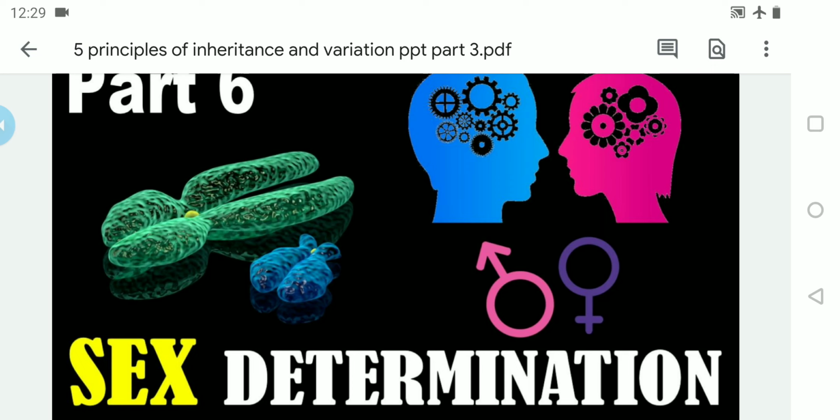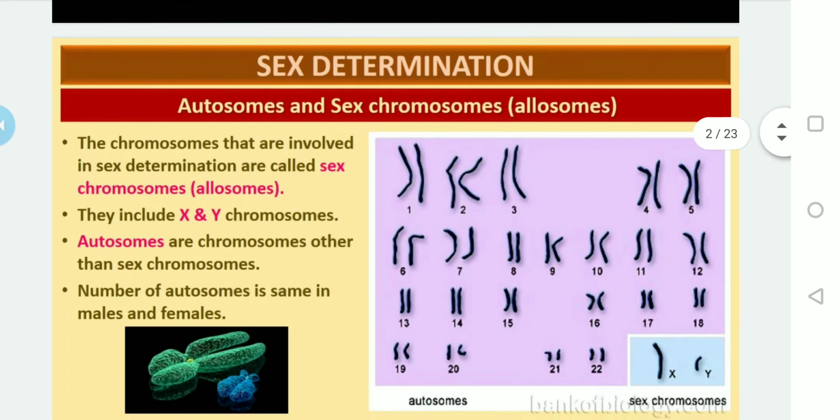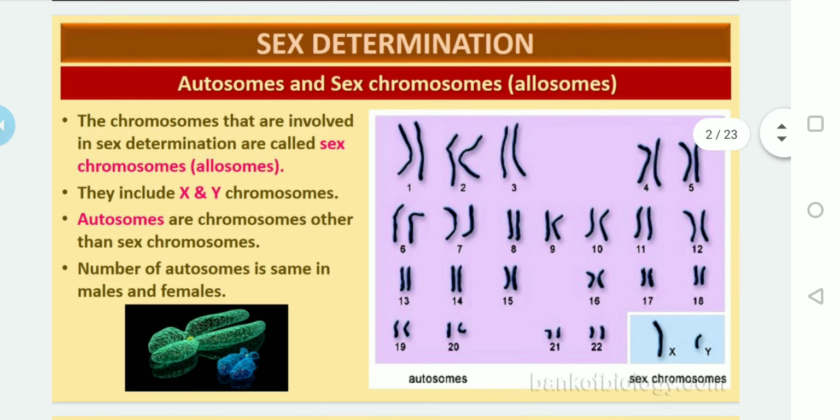So let us discuss sex determination. First of all, the question arises, what is sex determination? It is the process of identifying the sex of an individual on the basis of the presence of the X and Y chromosomes, or the sex chromosomes in a cell. In general, we can also say it is the determination of the sex.